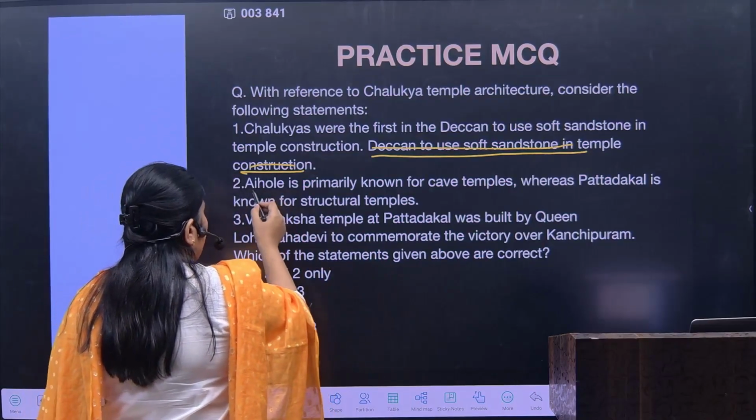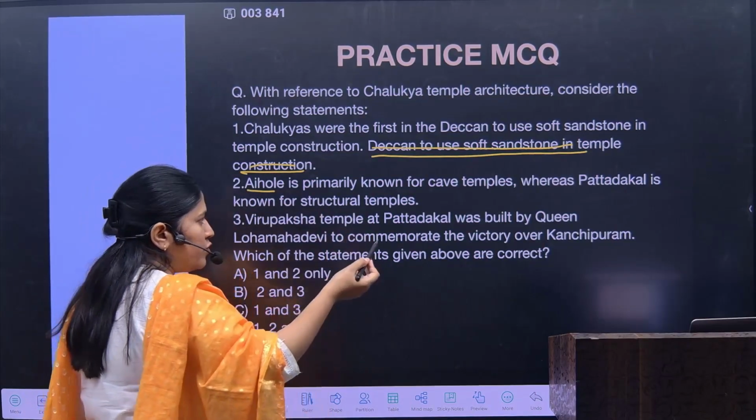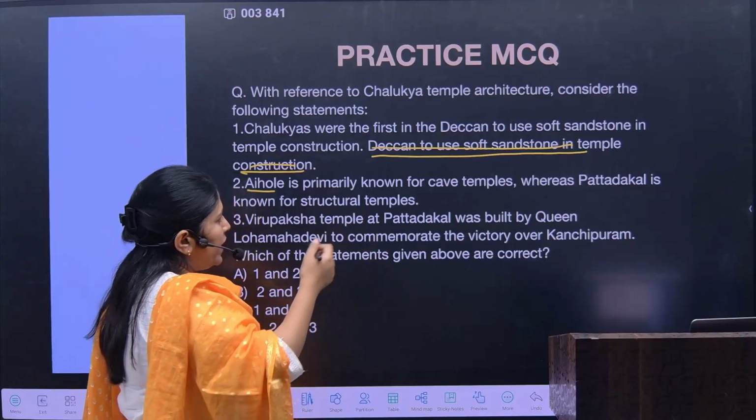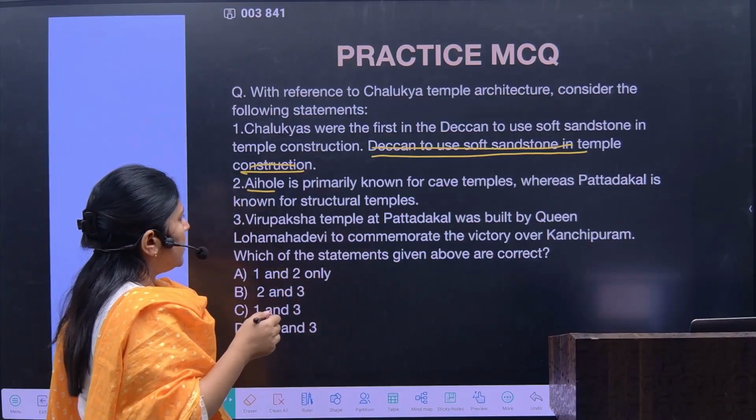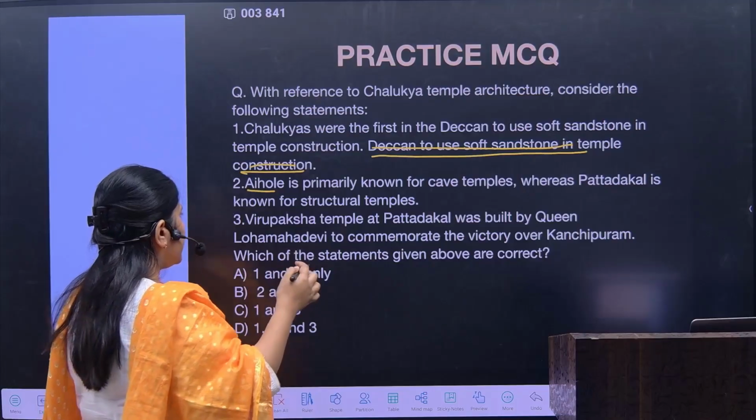Then, Aihole is primarily known for the cave temples, whereas Pattadakal is also known for the structural temples.